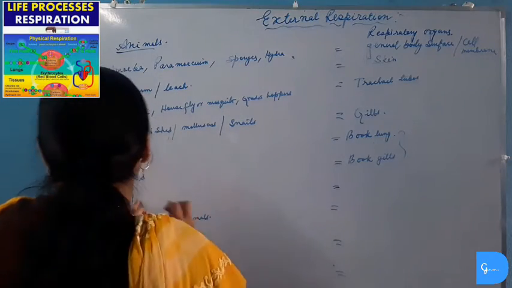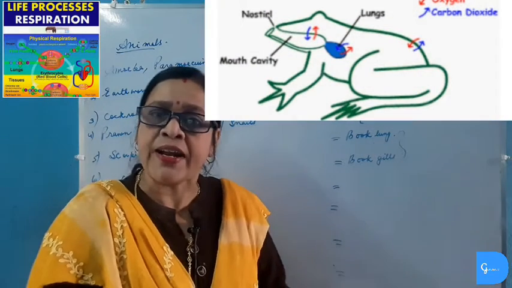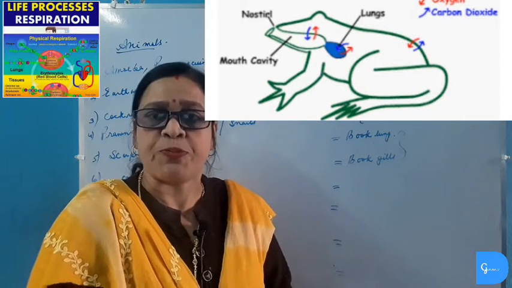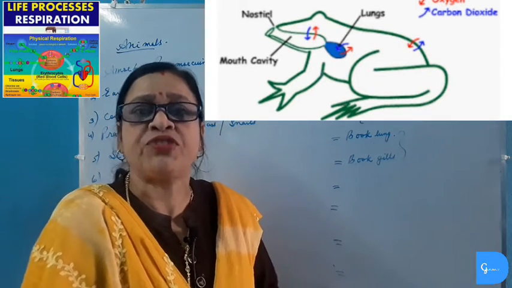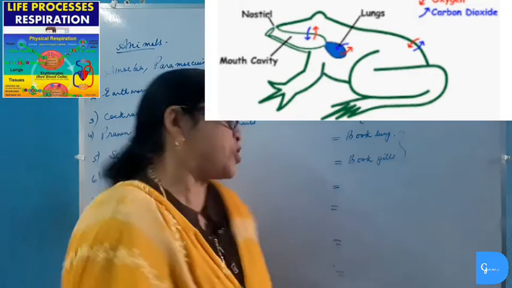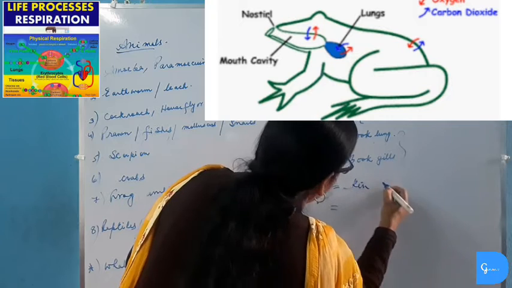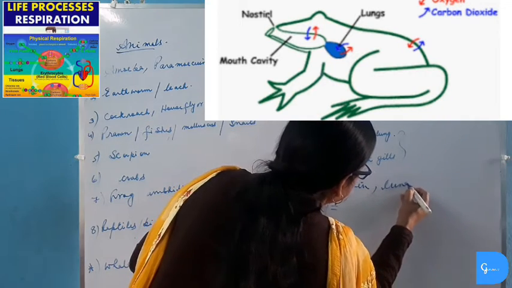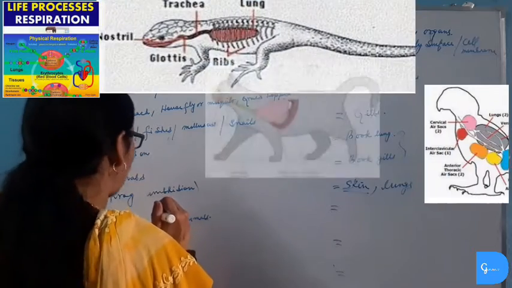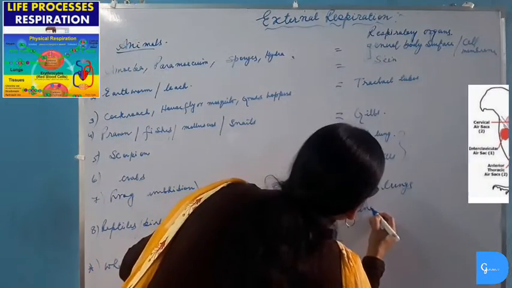Frog. Now frog, we know it is an amphibian. Frog can live on land as well as in water. So when the frog lives on land, it respires through lungs, and when the frog lives in water, it respires through skin, which is known as cutaneous respiration. So the respiratory organs of frog are skin as well as lungs. Reptiles, birds, mammals, these are all terrestrial animals and they respire through lungs.